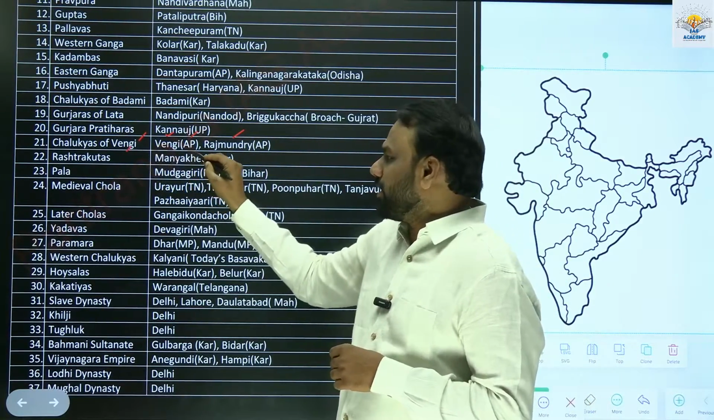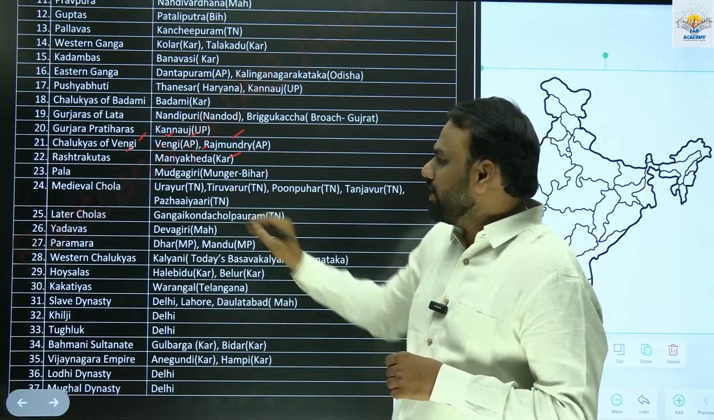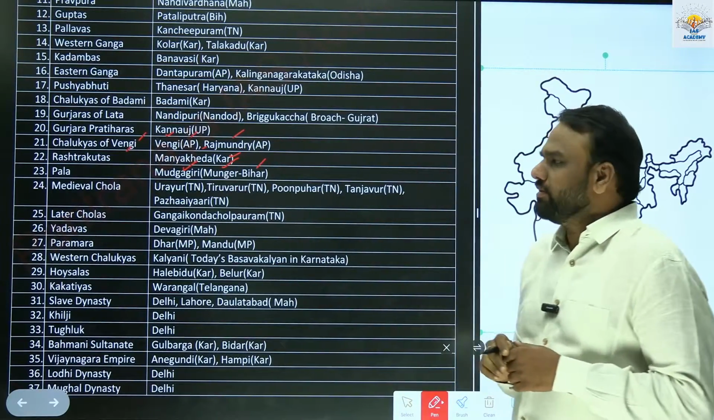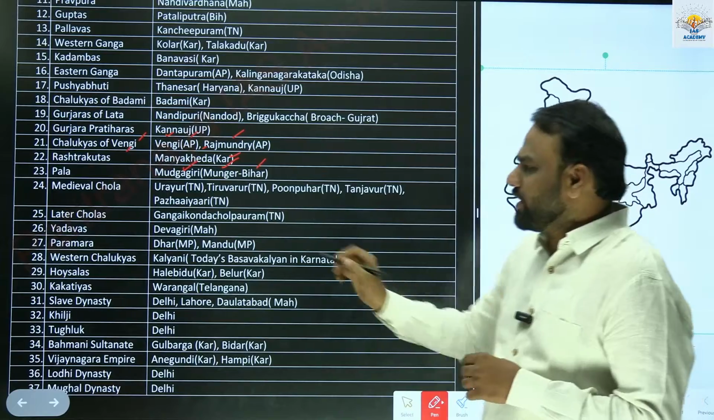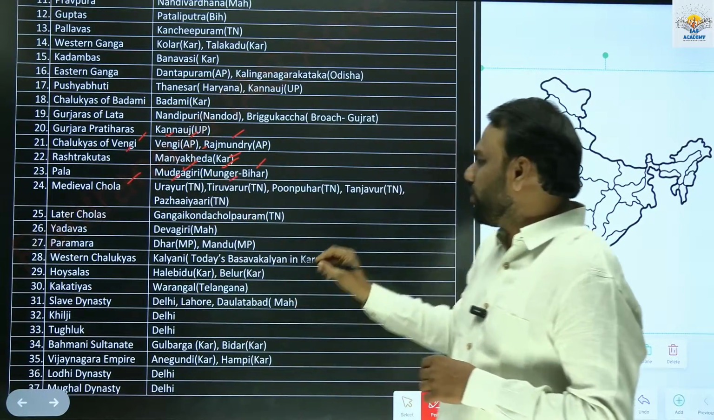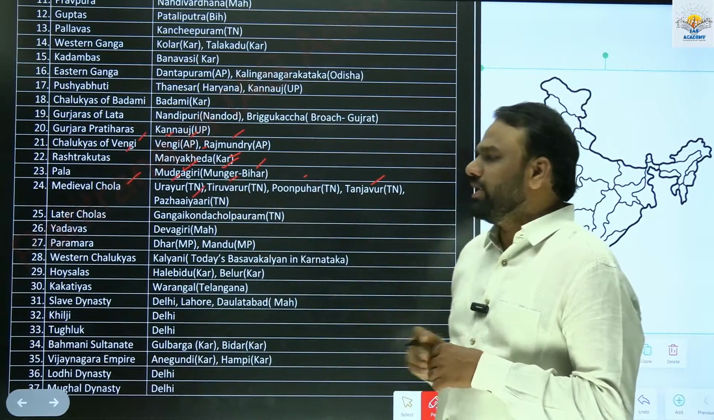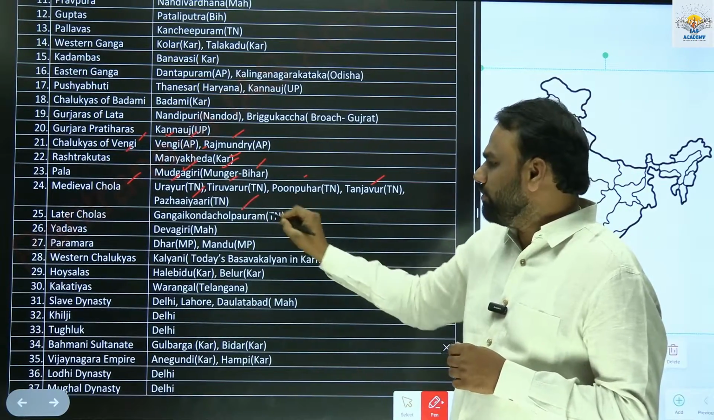Rashtrakutas had their capital at Manyakheta, present day Karnataka. Palas had their capital at Mudgagiri, presently called Munger, located in the state of Bihar. Cholas: we have different Cholas, ancient Cholas and medieval Cholas. The ancient Cholas had their capital at Uraiyur, Tiruvarur, Poompuhar, Thanjavur and Pazhaiyarai, all in Tamil Nadu. Later Cholas had their capital at Gangaikonda Cholapuram, Tamil Nadu.